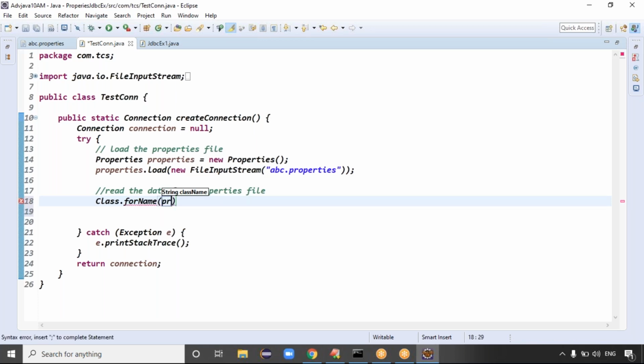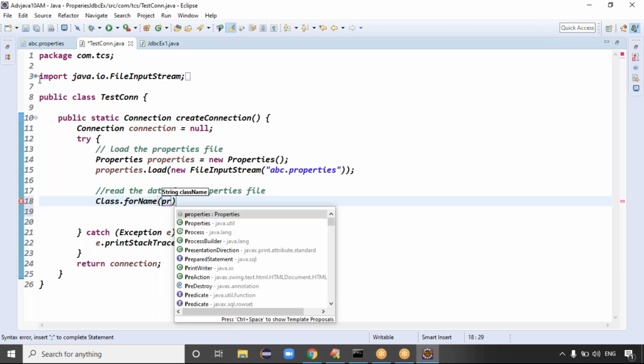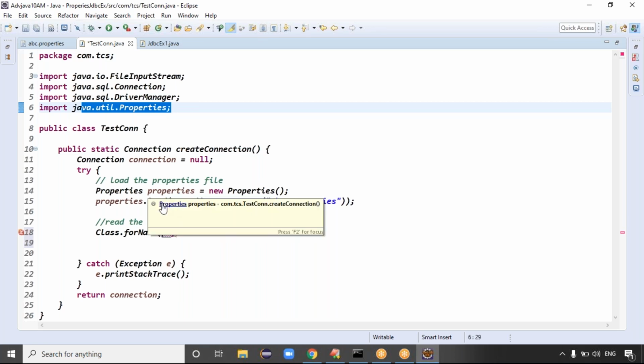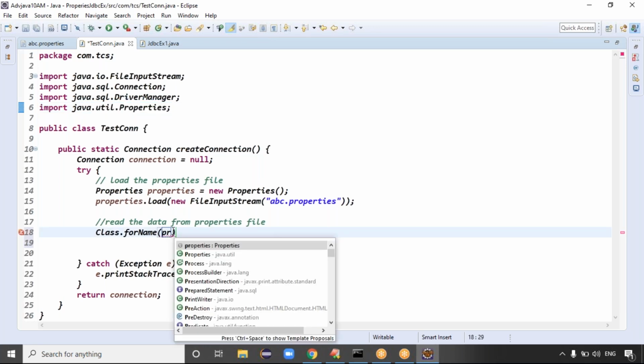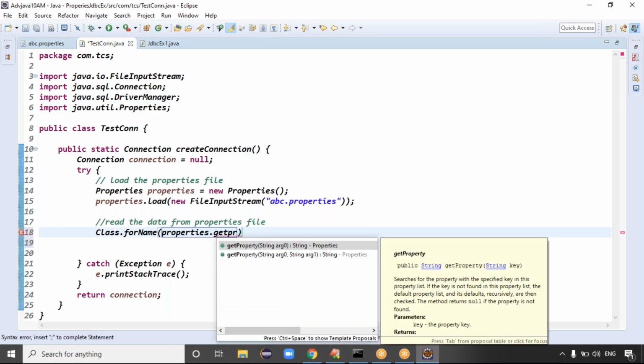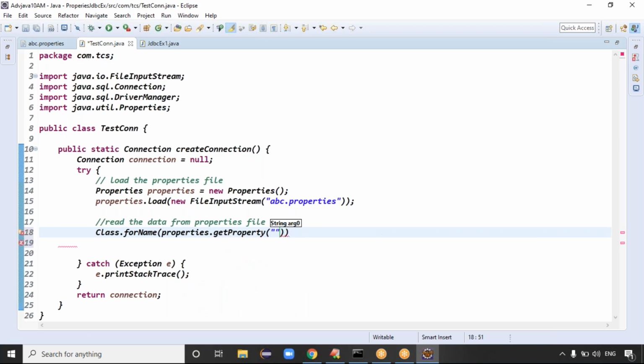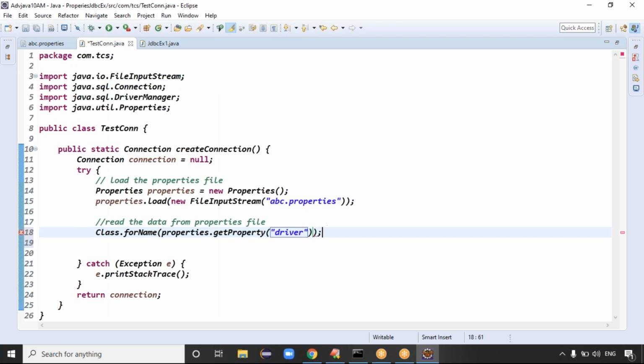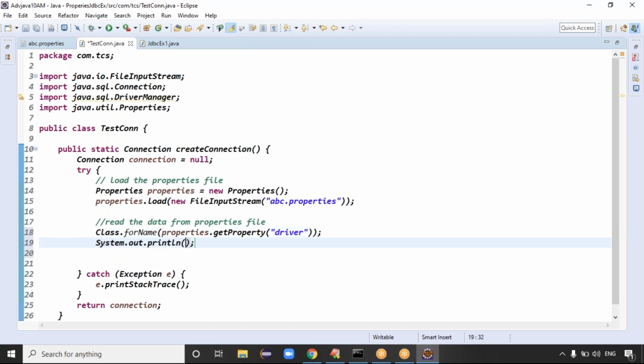Here we have to get the data from the property file, right? Properties belongs to the util package. It is imported properly, right? Load of FileInputStream, correct, right? Properties dot you can go for the getProperty method only. getProperty of driver key, because here the key is driver. This is the corresponding value, key value format. Okay. Loading the driver is completed. Give at least a message like sysout, loading driver.